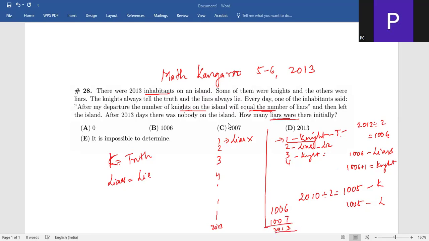So the question is asking how many liars. So the number of liars would be 1006. And if they're asking for the number of knights, then it will be 1007.